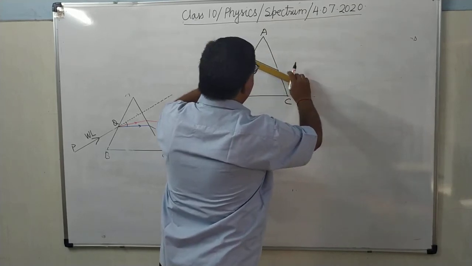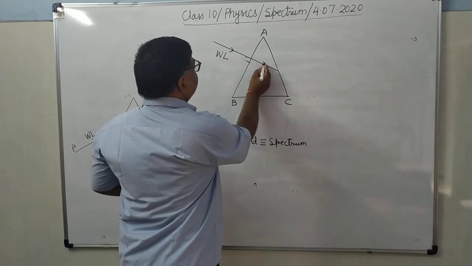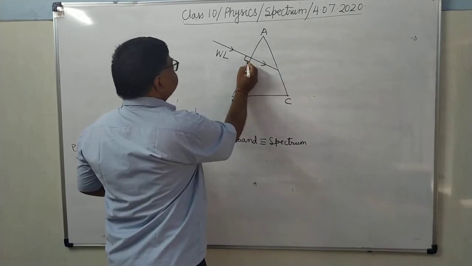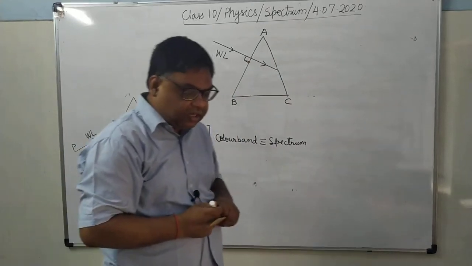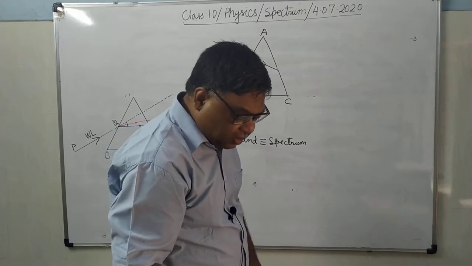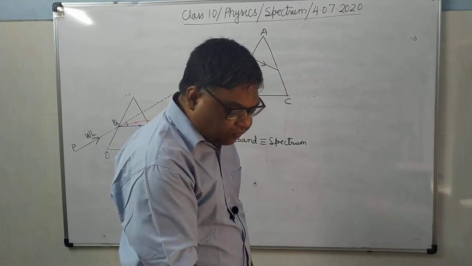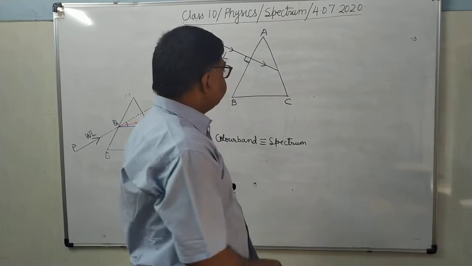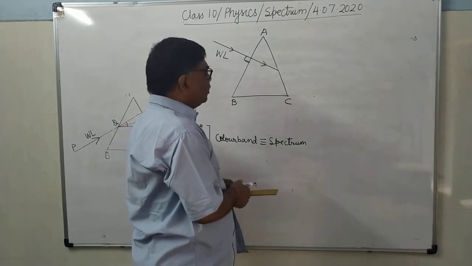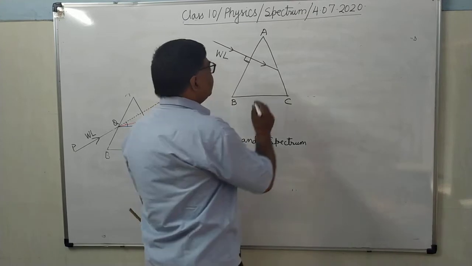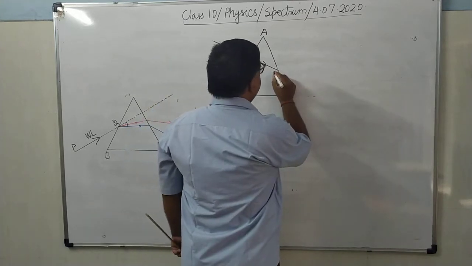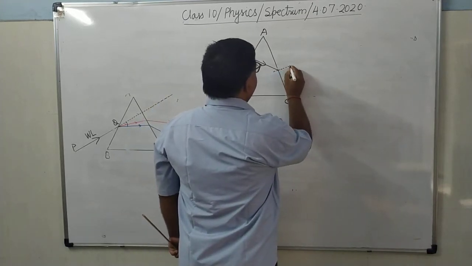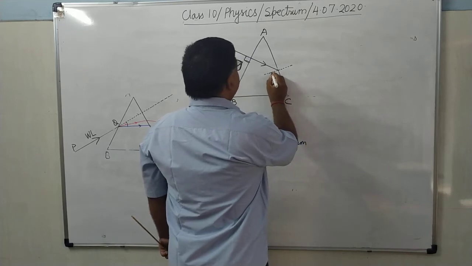Here it is falling at this point. Then it is further stated that it emerges out of the prism suffering a deviation of 60 degrees. That you can see here, why it will suffer a deviation of 60 degrees.